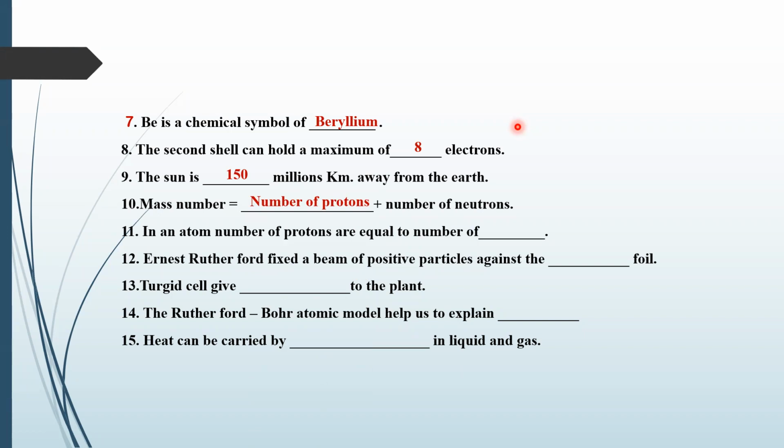Now come towards the 11th one. In an atom, number of protons is equal to number of dash. I will ask this question from Ali Zishan. In an atom, number of protons is equal to number of electrons. Yes, number of protons is equal to number of electrons.